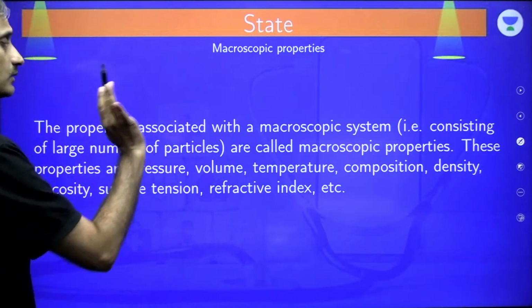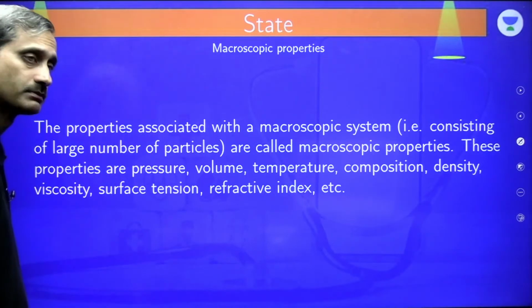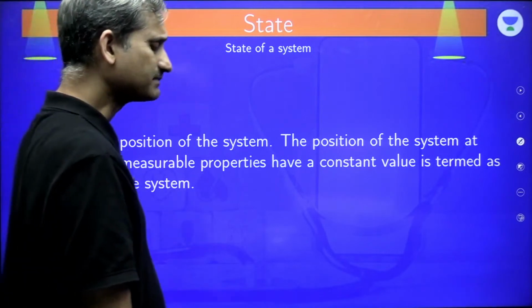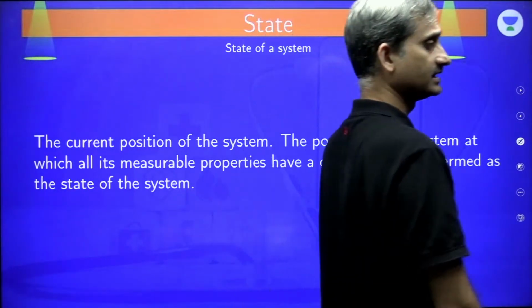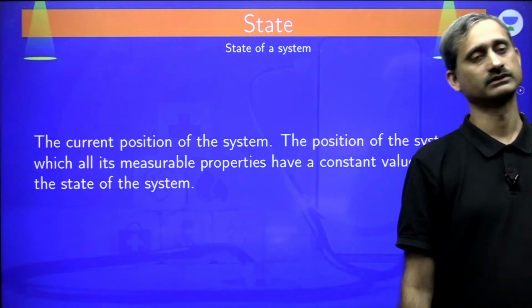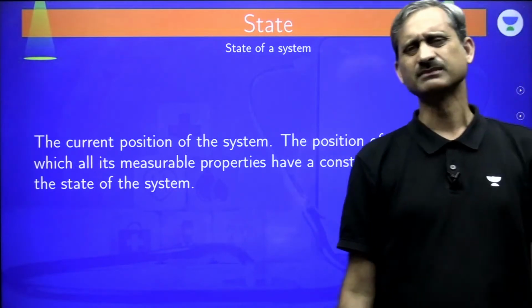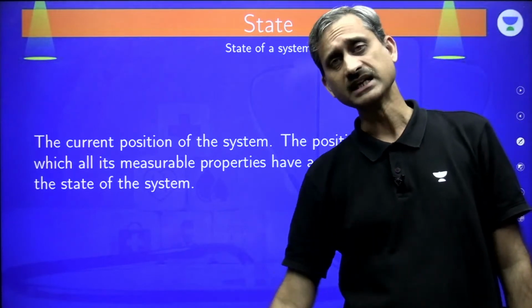Fine. So these are what we call macroscopic properties. Using these macroscopic properties, we define something called the state of the system. What is the state of the system? State is simply the current position of the system. But be very clear.